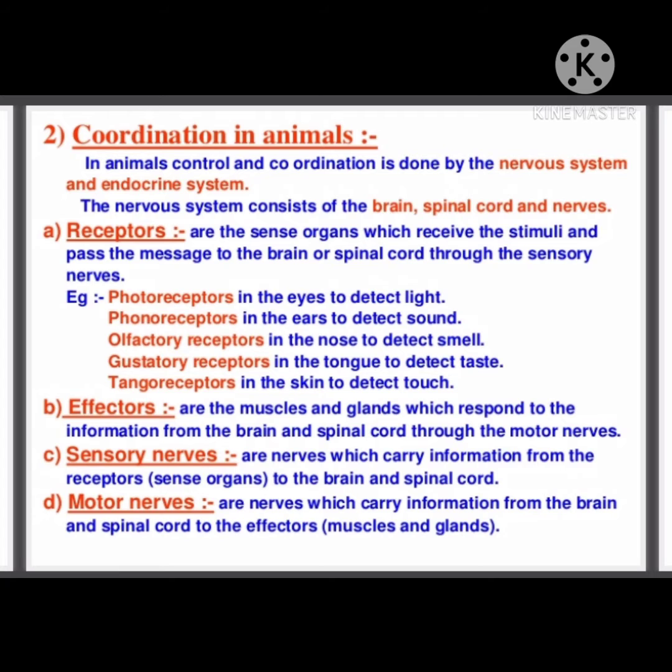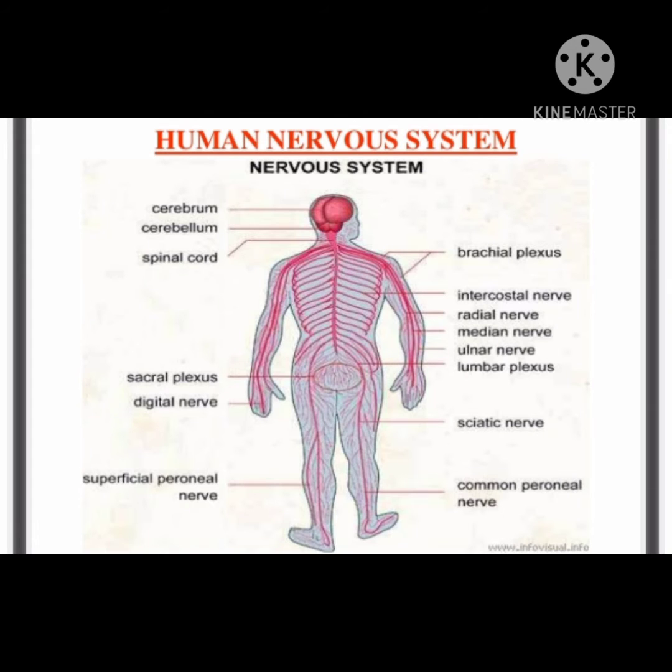This control and coordination is by the help of the nervous system. The nervous system is made up of specialized cells called nerve cells or neurons. These nerve cells control the activities by sending the messages called nerve impulses.